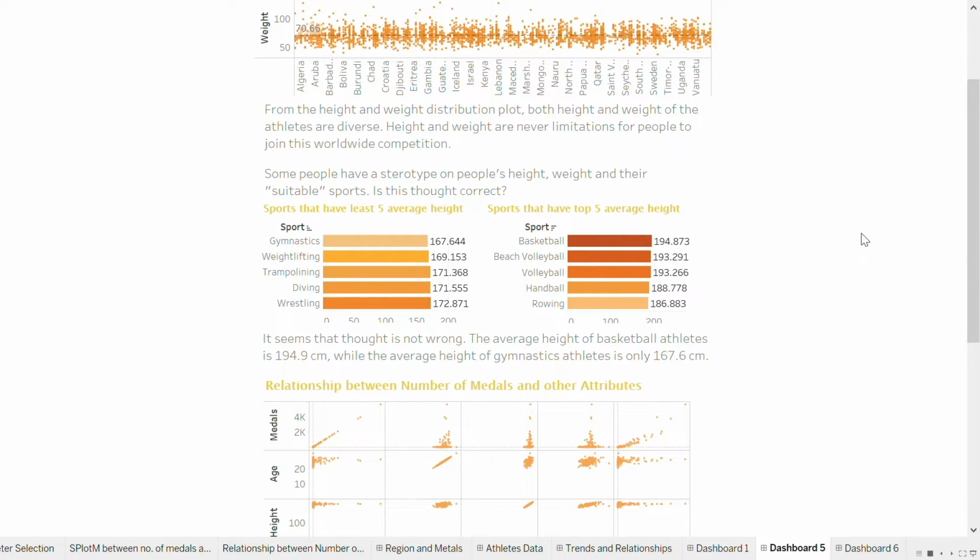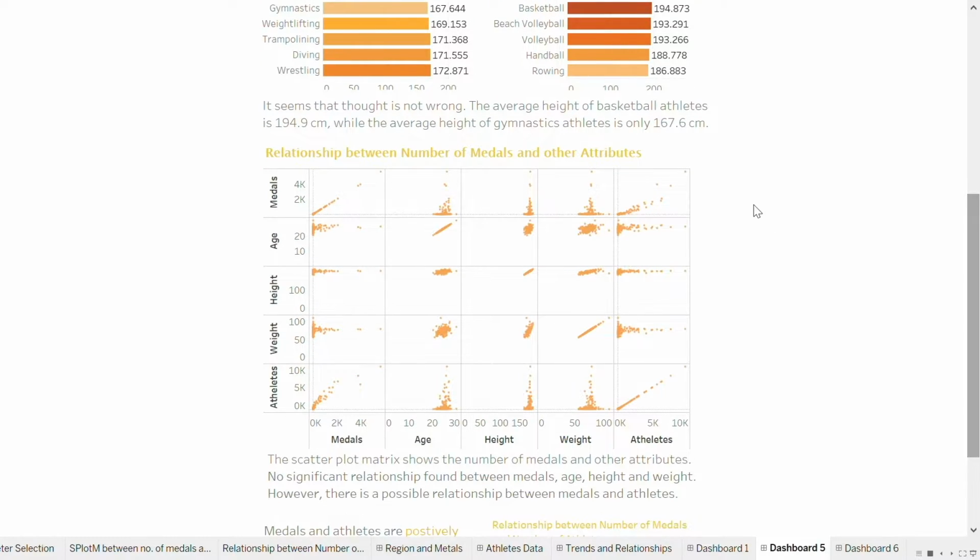The key finding here is that the suitable heights of athletes are different in different types of sports, so the thought about suitable height is correct. To investigate the relationship between athletes and the medals a country or region can get, a scatter plot matrix is used. The matrix shows that there is no obvious relationship between the number of medals a country or region can get and the age, height, and weight of the athletes.